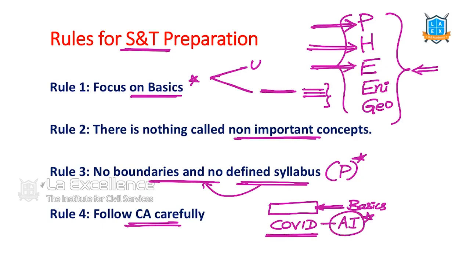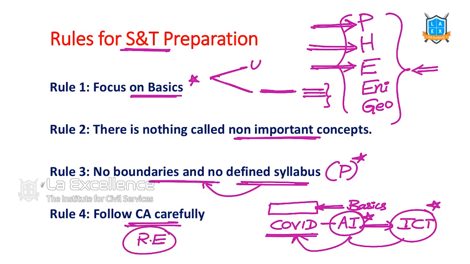So in artificial intelligence, let's go back to the ICT chapter. Let's read what is artificial intelligence, what are the applications, and how artificial intelligence can be used in COVID. This kind of reverse engineering can be done in this subject because there's a limitation for us, that is the syllabus is not defined. So let us follow the current affairs carefully.